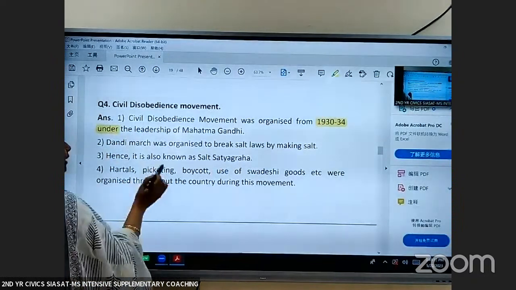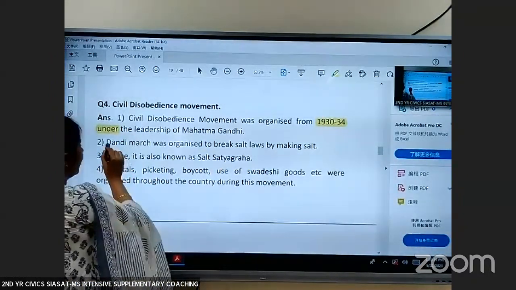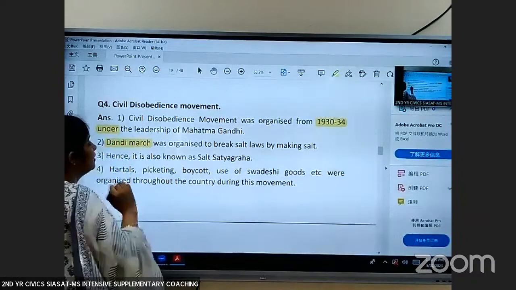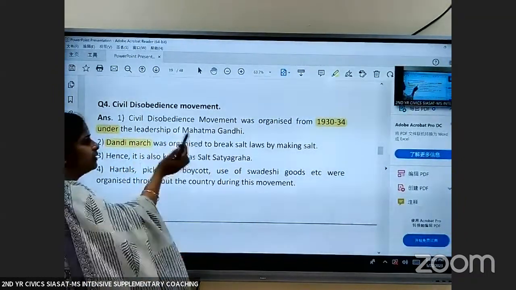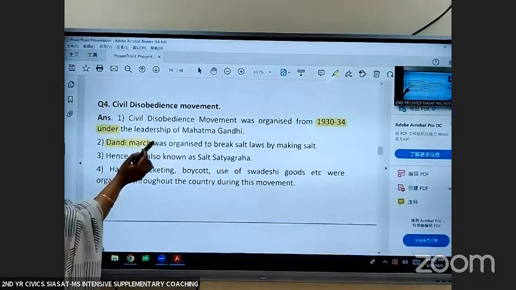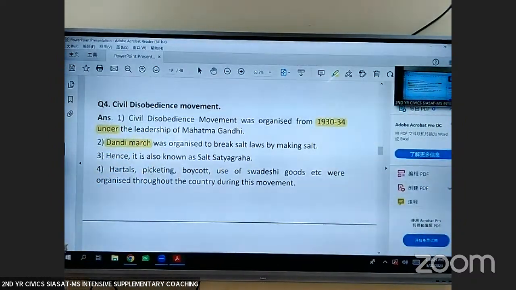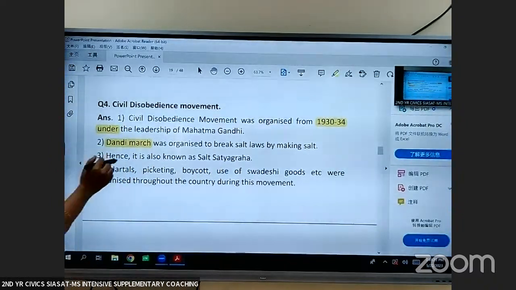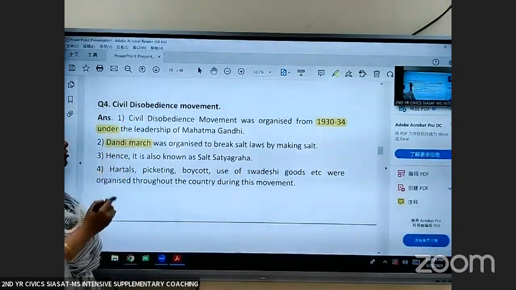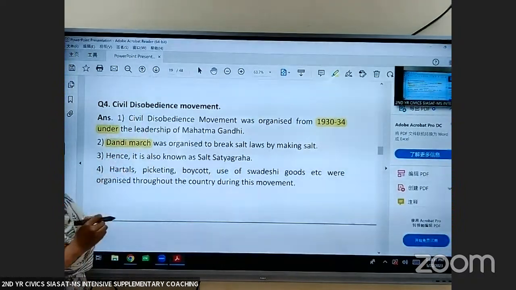So Mahatma Gandhi, he organized Dandi March. Dandi is a village in Gujarat. From Sabarmati to Dandi village, Gandhiji went on march with his followers. So we call it as Dandi March. The civil disobedience movement is also known as Dandi March.